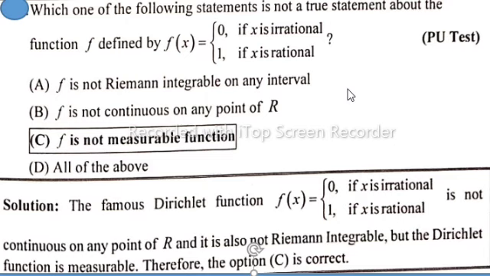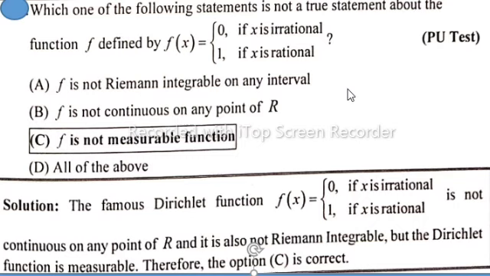In this lecture, I will solve past paper MCQs, Punjab University test MCQs, that is, which one of the following statements is not a true statement about the function f defined by f of x equal to 0 if x is irrational, 1 if x is rational.